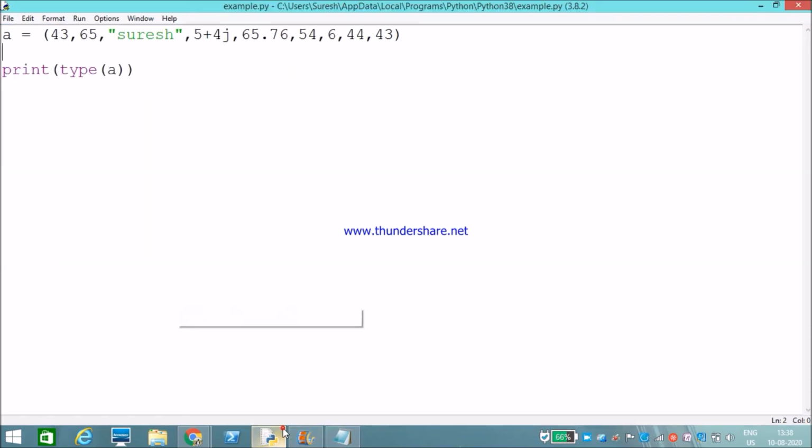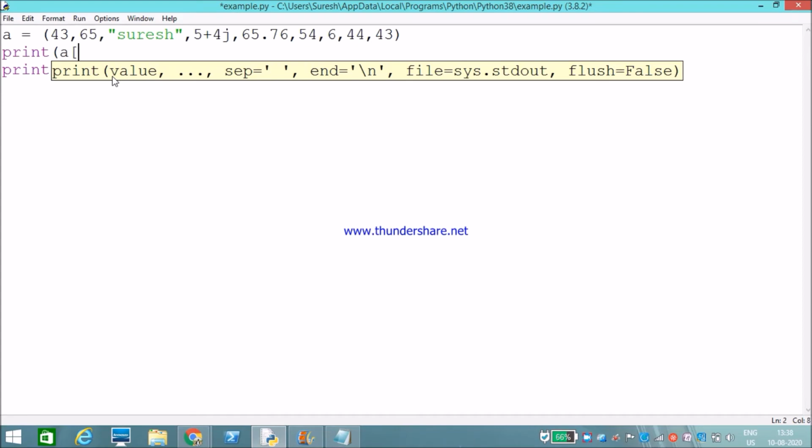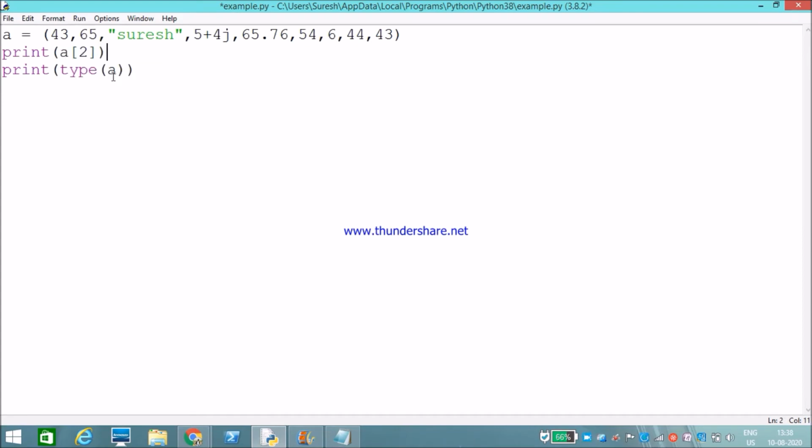Now let's check. I will access index values. a of 2, I need to print.